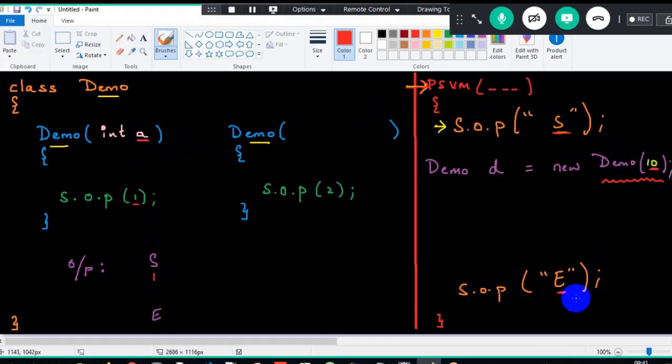So what did you understand, sir? In my program, I can have multiple constructors. In one class, we can have multiple constructors. But at a time, we can invoke only one. When I create one object, I can invoke only one constructor. If there are 10 constructors, I had to create 10 objects, correct? But in order to avoid it, we have something called as this calling statement.